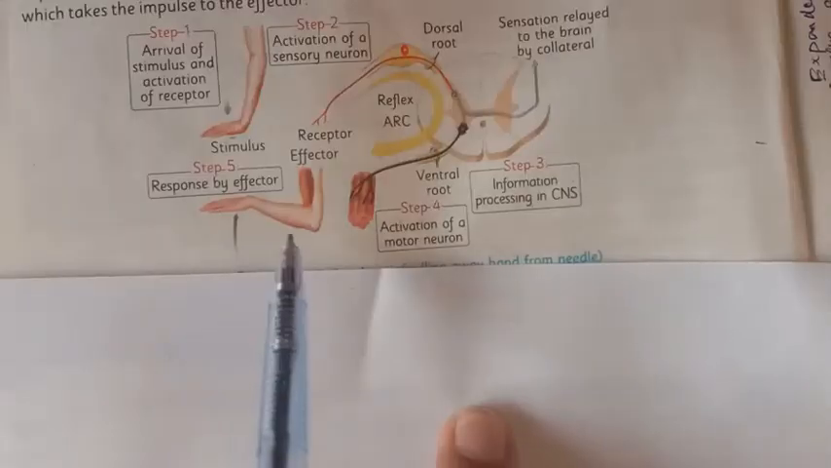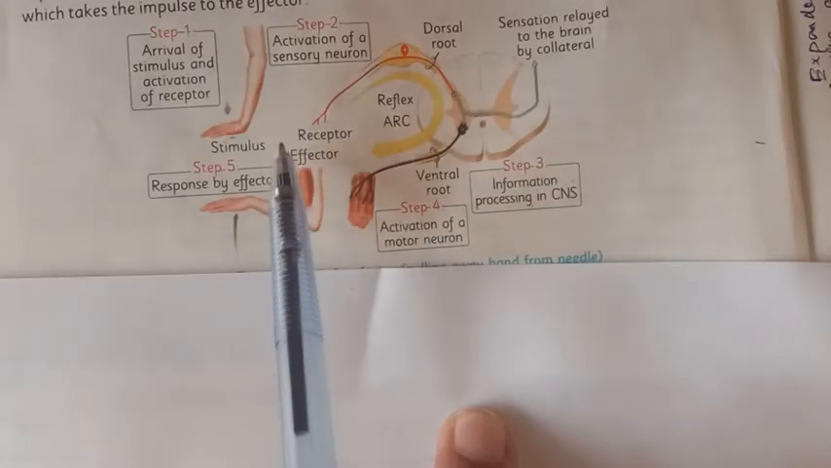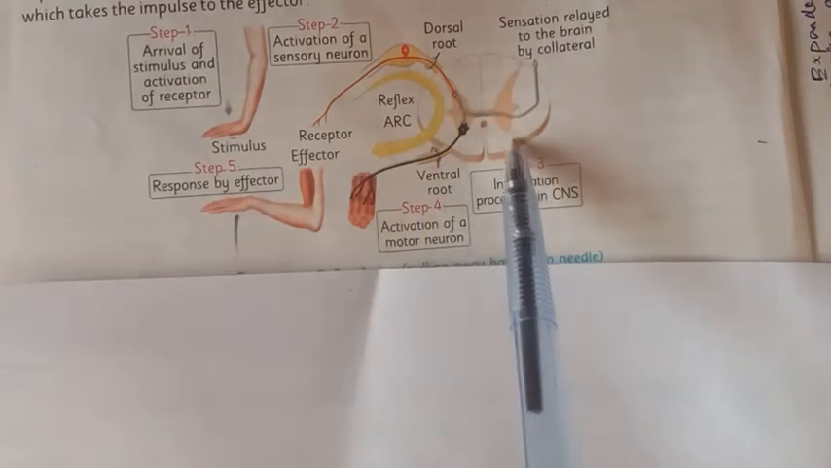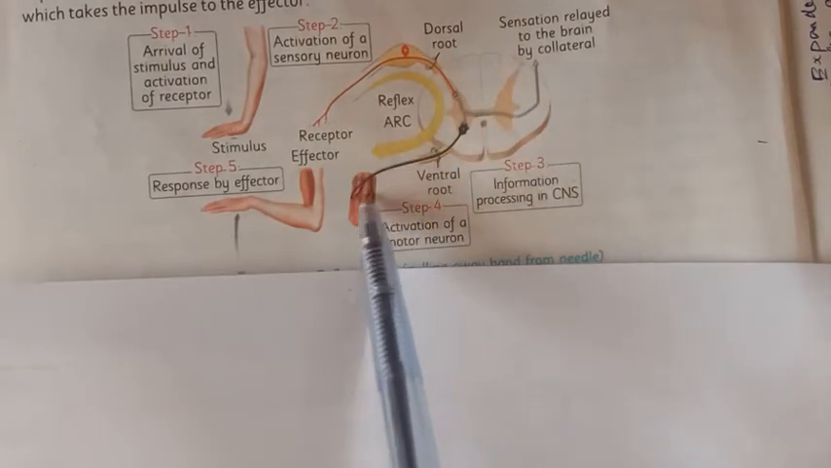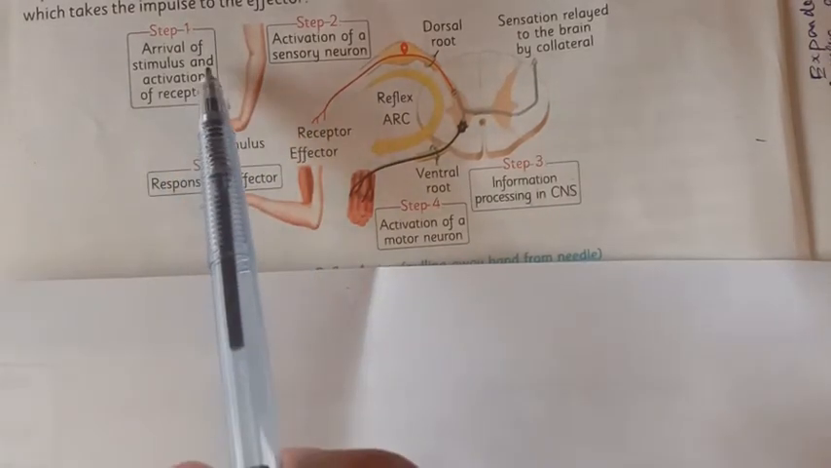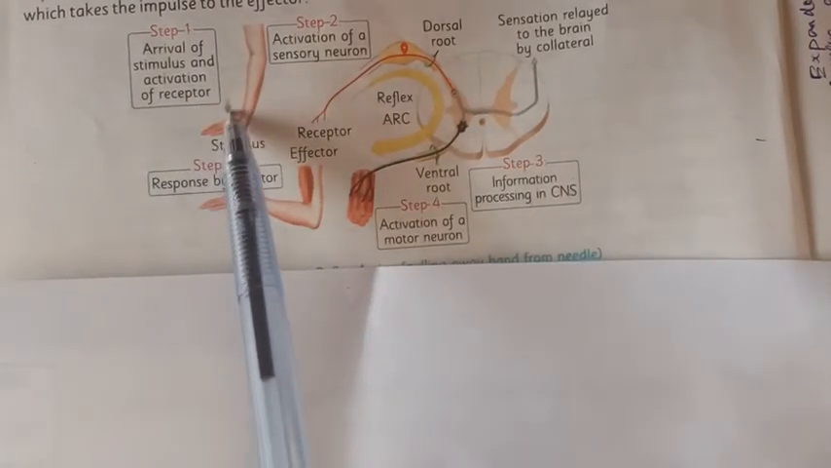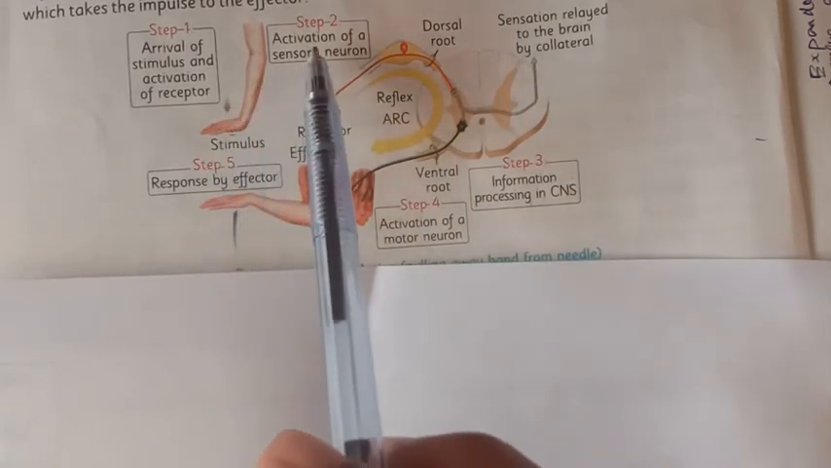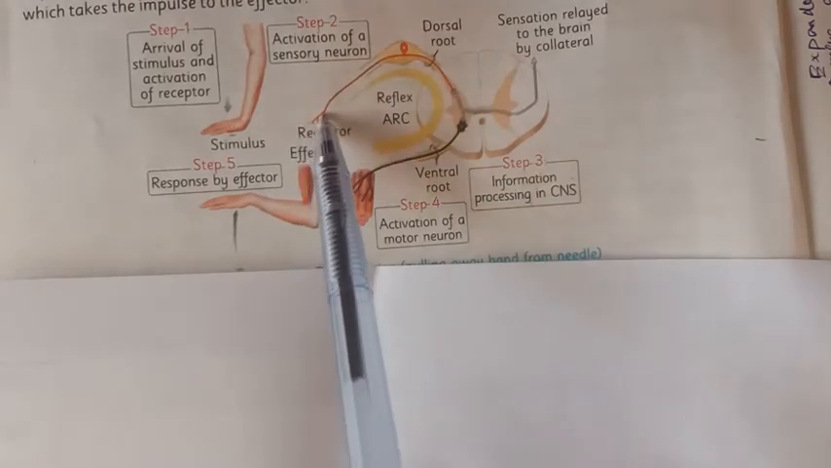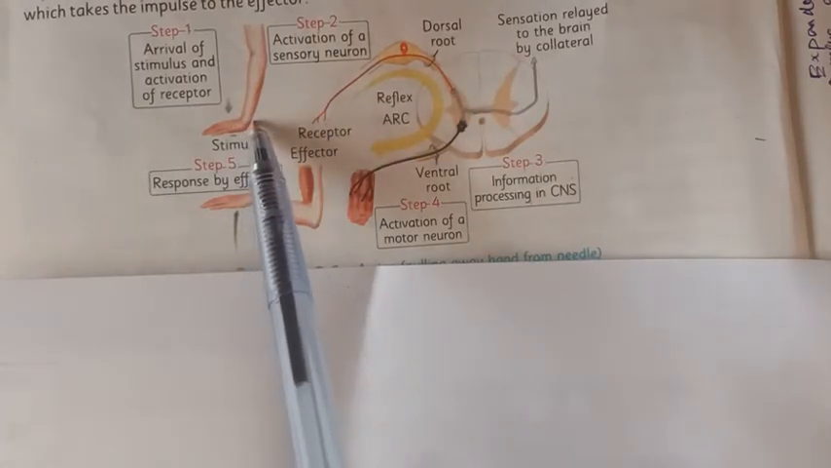This is the diagram showing reflex action and the reflex arc. This whole pathway is called the reflex arc. Step 1: arrival of the stimulus and activation of the receptor here. The receptor is activated by the stimulus. Step 2: activation of the sensory neuron. The sensory neuron is activated in the receptors.